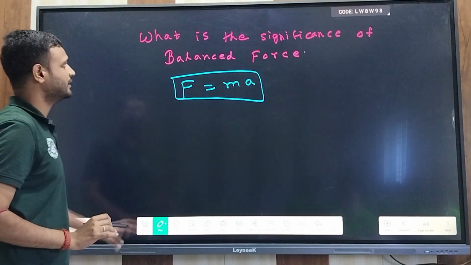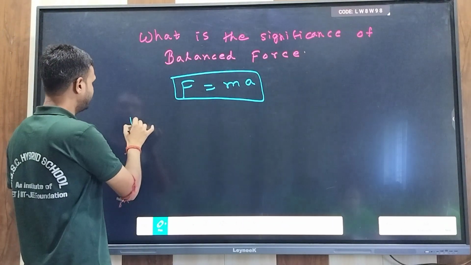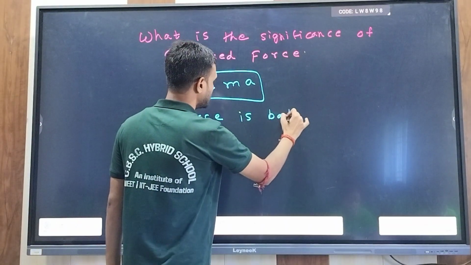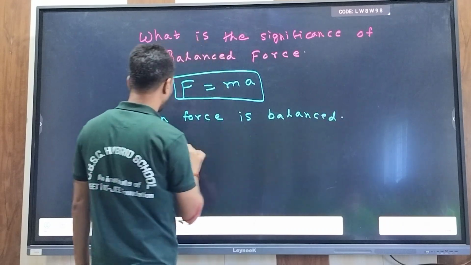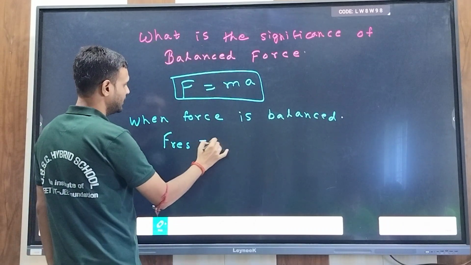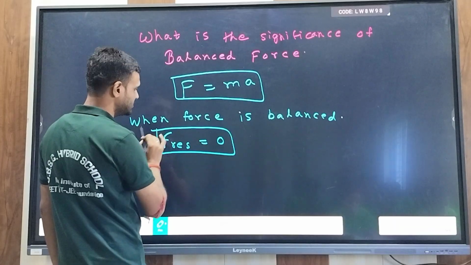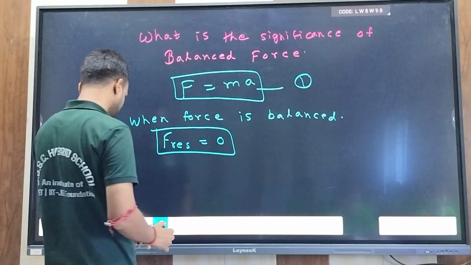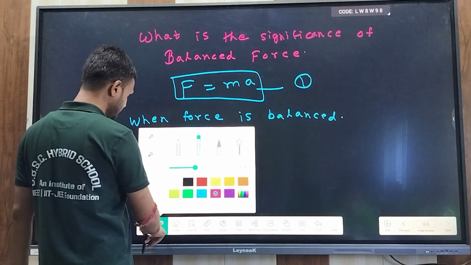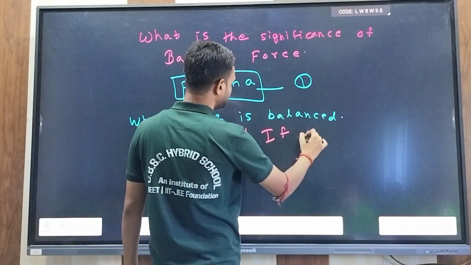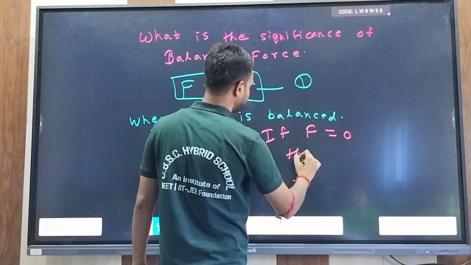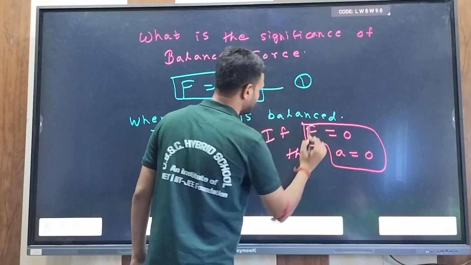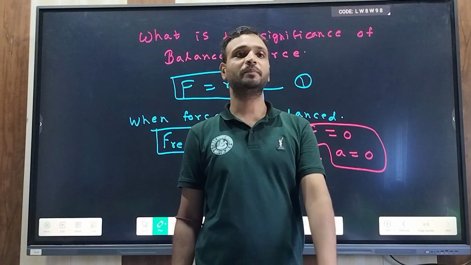So basically when the force is balanced, then the net force or resultant force is zero. And from this equation 1, we can say that if force is zero, this means acceleration is also zero, because mass cannot be zero.